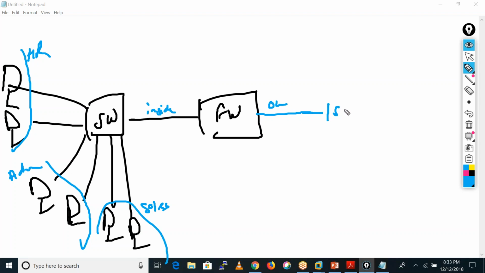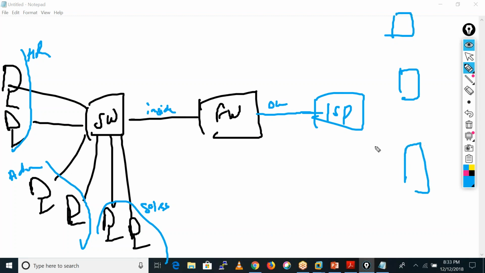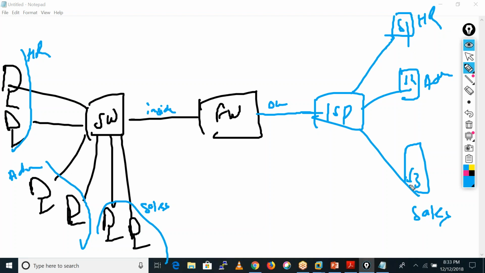This is your ISP, and here you have some servers on the internet, connected with the ISP. Let's suppose this is the HR server, this is your administrator server, and this is your sales server. Okay, this is server 1, server 2, and server 3. Now what happens if we don't have any ACL on the firewall?